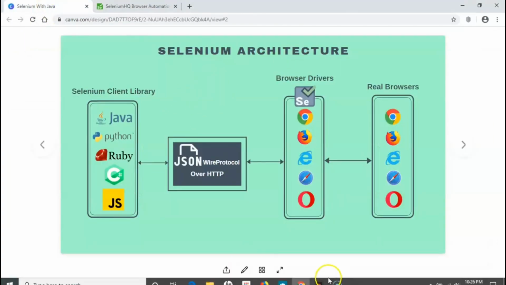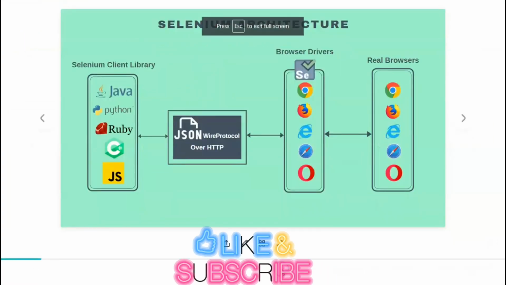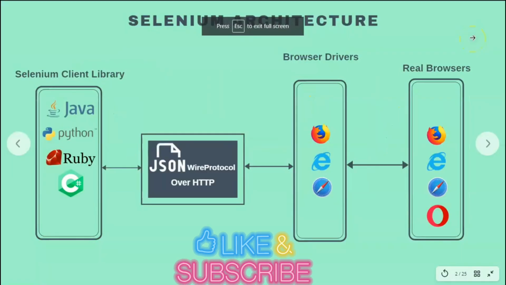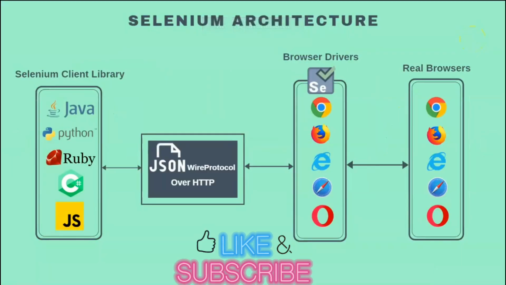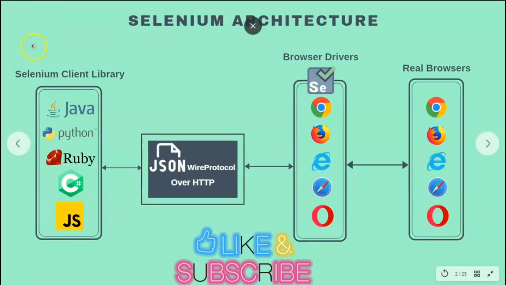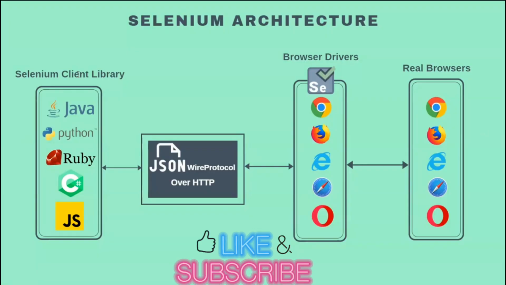So here on my screen I have prepared a diagram for Selenium architecture. If you see on the left hand side we have the Selenium client library section, right? What this Selenium client library is, because we have seen that Selenium supports multiple programming languages like Java, Python, Ruby, C#, JavaScript, right?